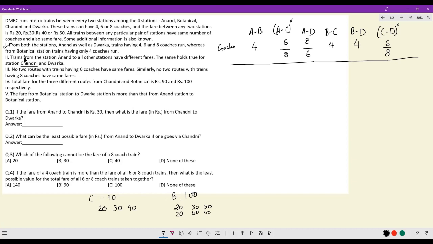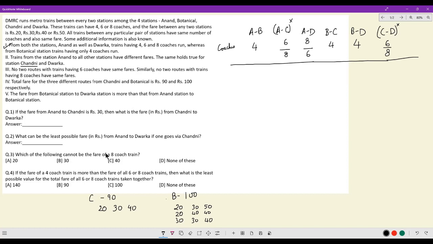Because remember, from point 2, Anand had different fares, Chandni had different fares, Dwarka had different fares, but there was no such compulsion about Botanical. It could have 40, 40 or same fares as well. Now this is 20, 40, 40. The other case will be 30, 30 and 40. This is also known. Okay. So for Chandni, we have just one case of different price combos. For Botanical, we have 3 cases.